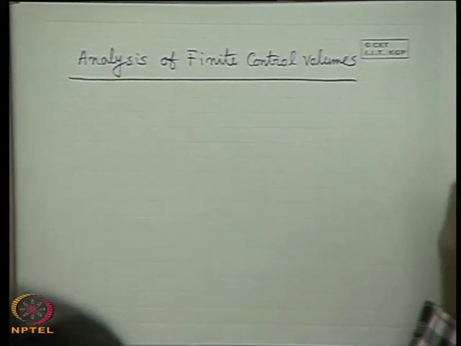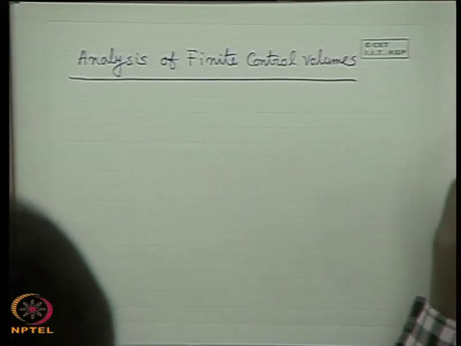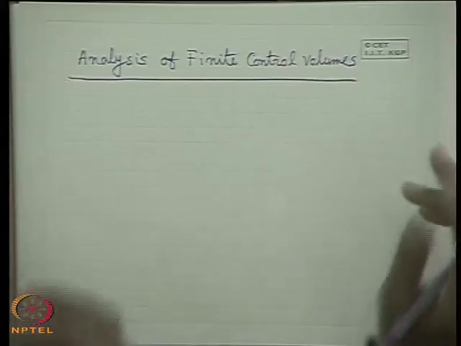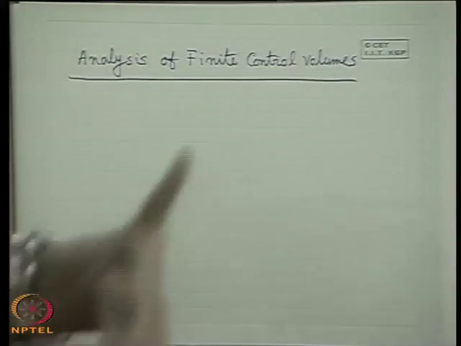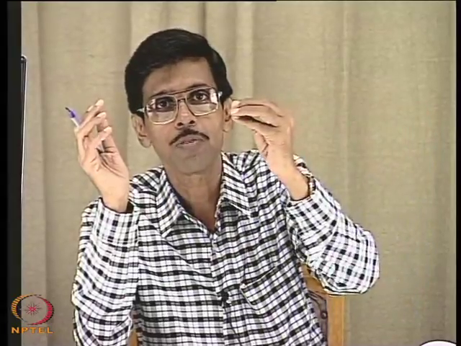Analysis of finite control volumes. Now, control volumes, as you know, we have defined what a control volume is: a fixed region in space where the fluid crosses the control volume. It has a fixed boundary with a fixed region. So, a control volume is specified by a fixed boundary, where the fluid may come into the control volume and the fluid may go out from the control volume. This is the definition of the control volume.